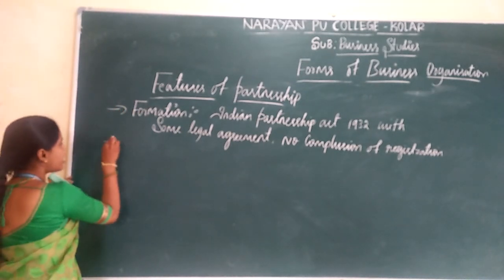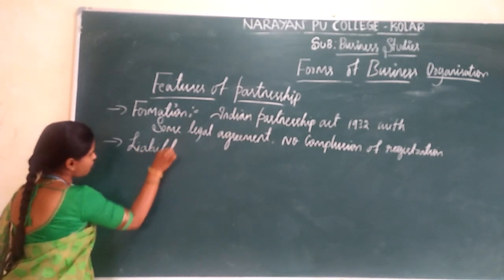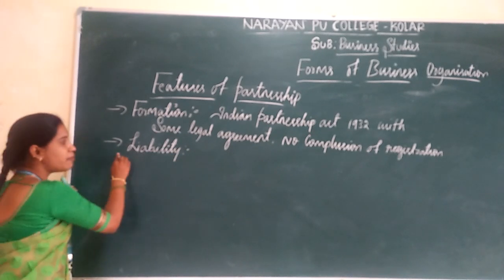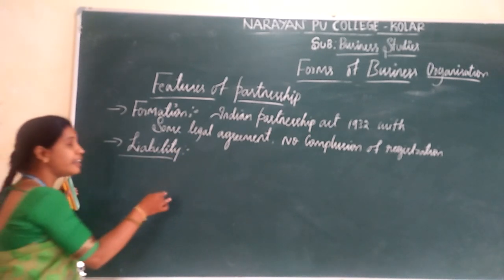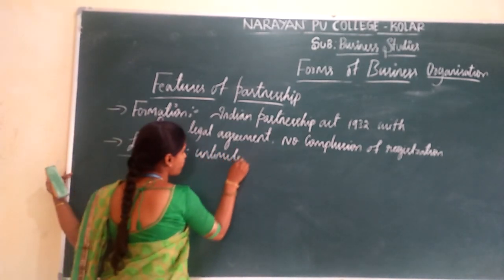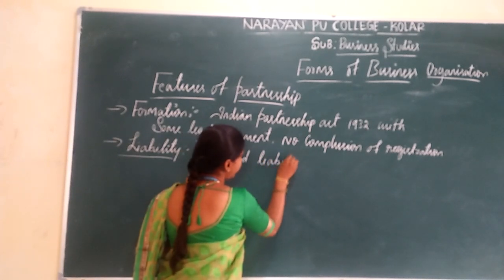And the next one is liability. In this partnership firm, the liability of partners is unlimited.